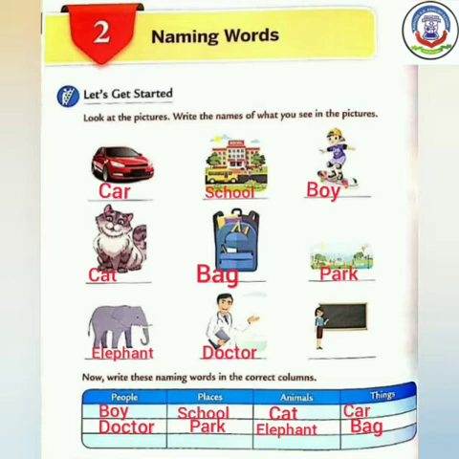Now come to the last picture. What is she doing? Yes, she is teaching us. Who is she? She is a teacher, and teacher is a person. So we have to write the spelling of teacher, T-E-A-C-H-E-R, in the column of people.